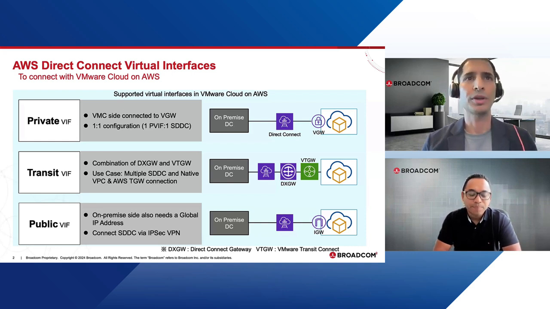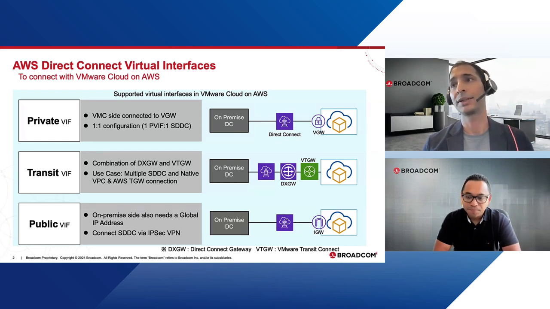That's right. So while we talk about the private connect, we connect from the private VIF, transit VIF, or public VIF. Private VIF is actually a one-to-one connection. You'll have one VPC, one private VIF. So let's say if you have 10 SDDCs, you will require 10 private VIFs. So it's not good if you scale up multiple SDDCs. Right. So it's a 1:1 kind of connection there, right?